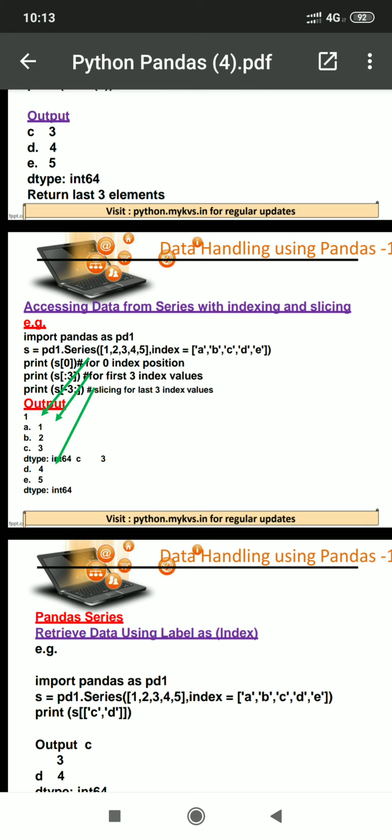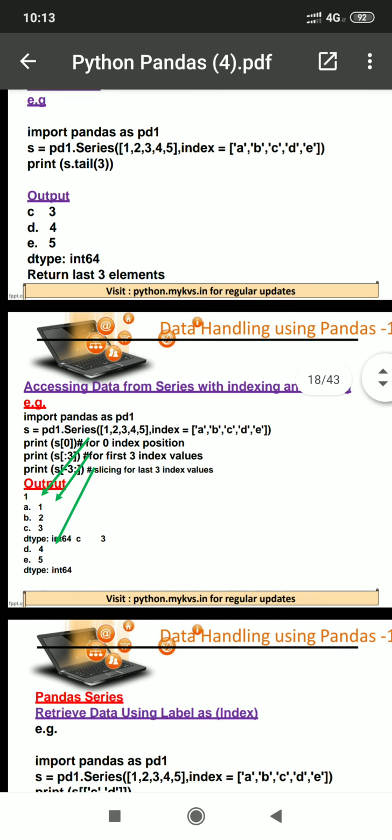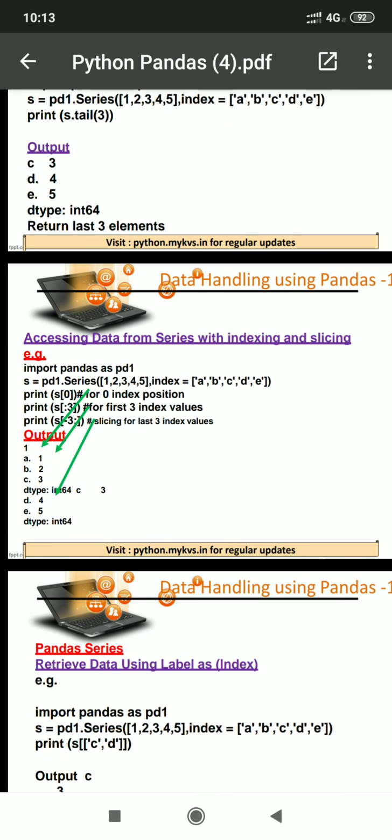Here what we are doing in this program: import pandas as pd1. pd1 is an object of pandas. To create a series, we are calling with the help of this object the method Series and passing 5 values 1, 2, 3, 4, 5. These are values and their index labels are A, B, C, D, E.